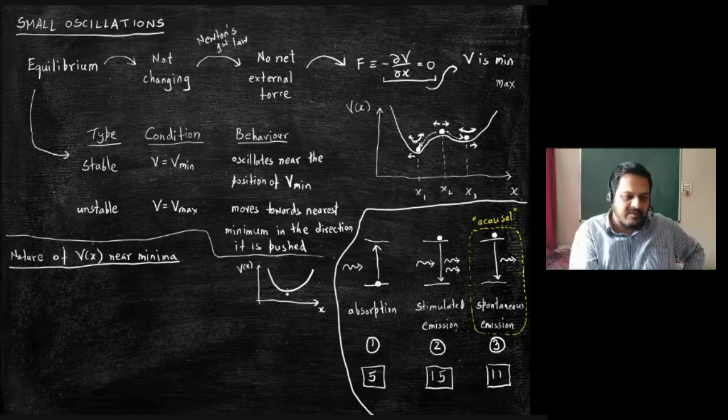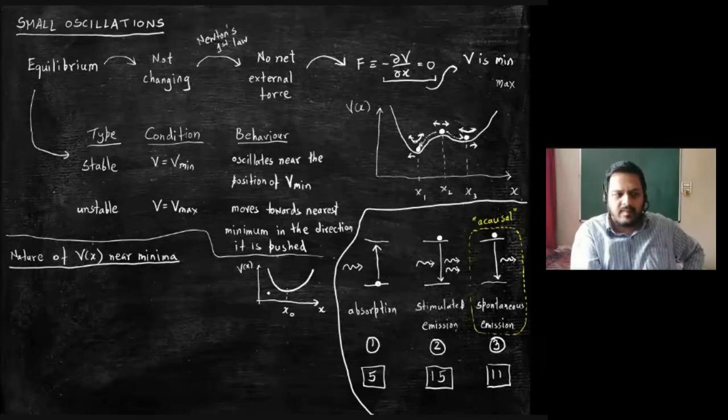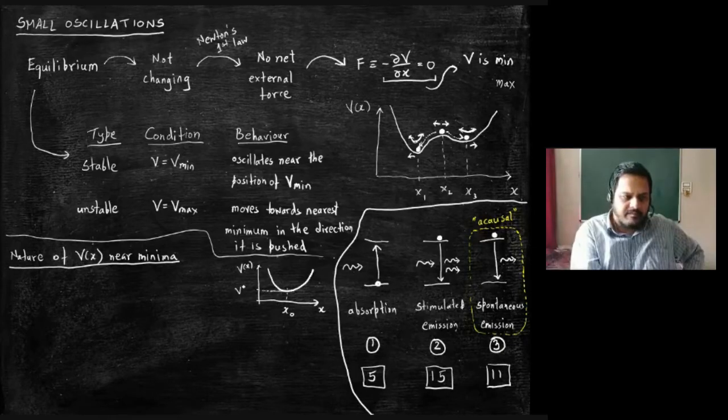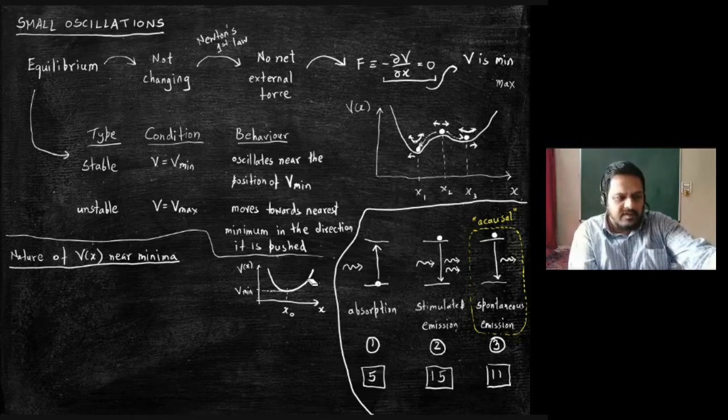This is the position of the equilibrium, the stable equilibrium point. Agreed? And this is the value of the minimum potential. We are interested in knowing how it behaves near this point. Right? So let me draw this a little better.